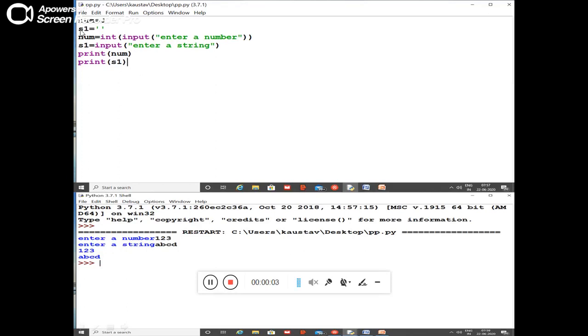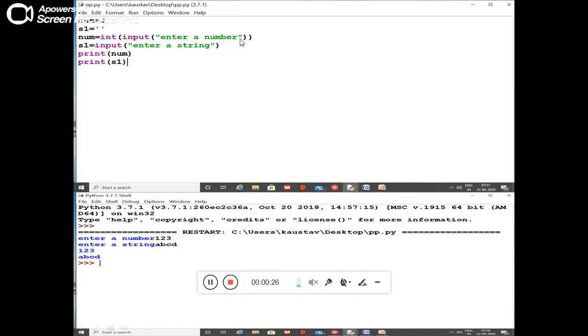So what I have done, I have declared a string variable and it is a blank string. I have given two quotes, which means it is blank. Now I have to accept the value. How will I accept the value into the integer variable? num is equal to int, then inside the int I have written the input function.